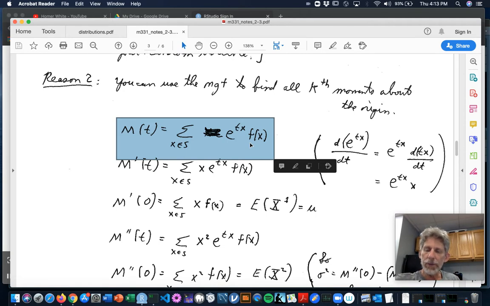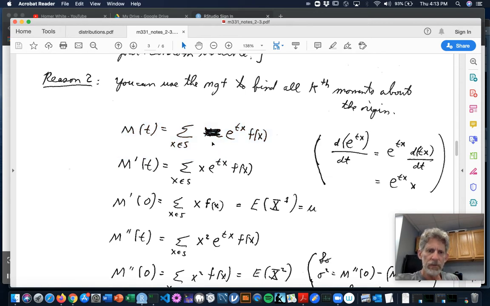I'd be adding up all the probability masses. I would have to get 1. Now, the 0th moment around the origin is the expected value of X^0. That's the expected value of 1. That's 1. So M(0) actually just gives you the 0th moment of X around the origin.